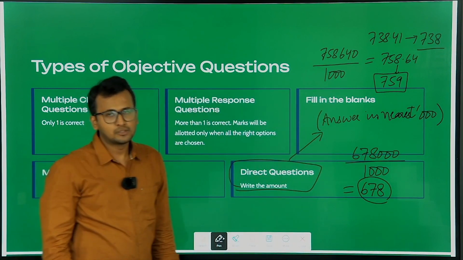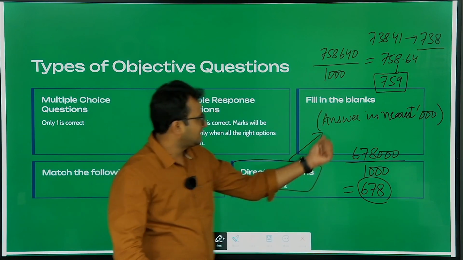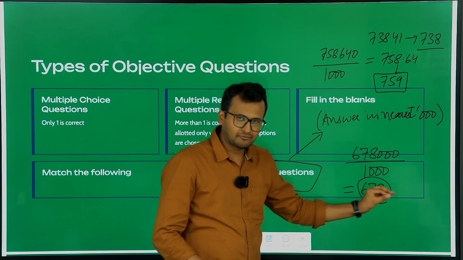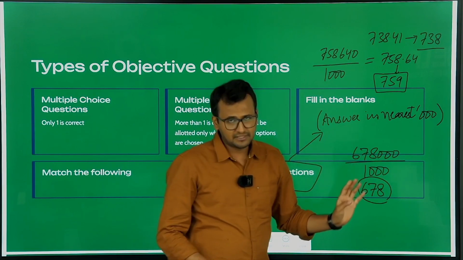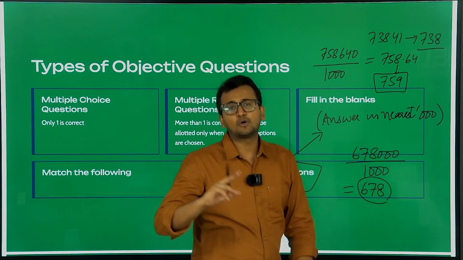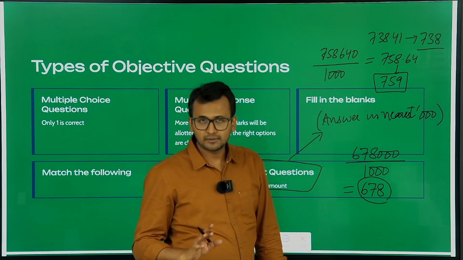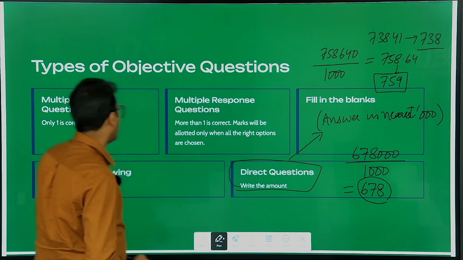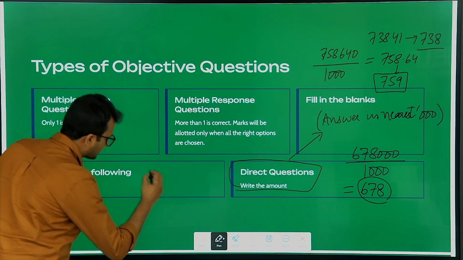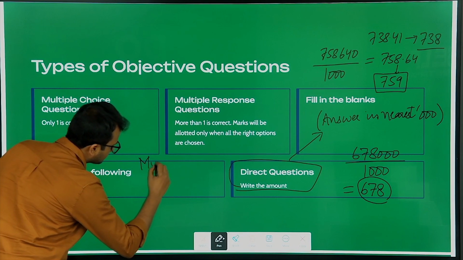Okay. So I hope you're getting it. When they're asking you to answer in 3 zeros, you can simply write the figures with decimals as well. But if they're asking you to answer in the nearest 3 zeros, you should round it off to the nearest whole number. Clear?